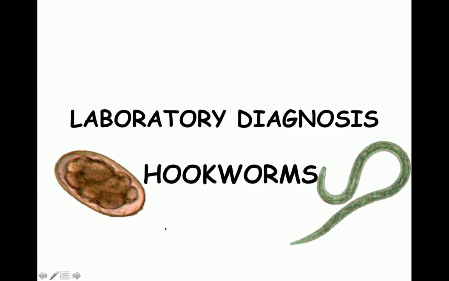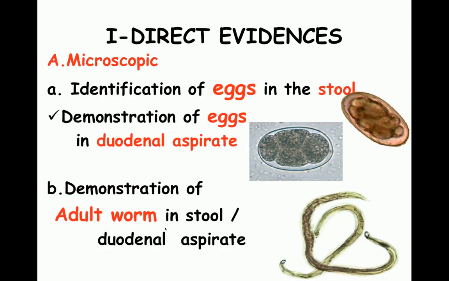Coming to the lab diagnosis, which constitutes a very important part of your examination question. Just as with Ascaris, there could be direct evidence or there could be indirect evidence. Direct evidence means that you're going to look for the eggs and for the adult worm in the feces, and you're going to identify them microscopically.